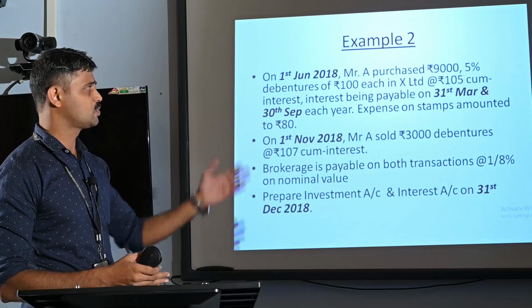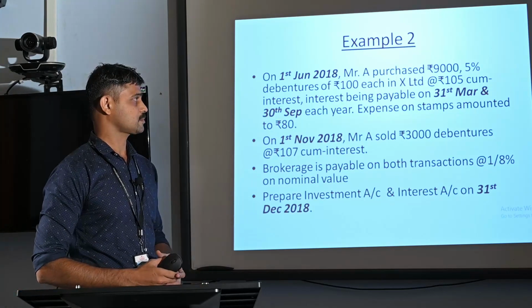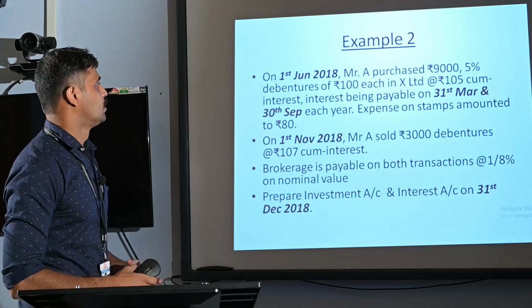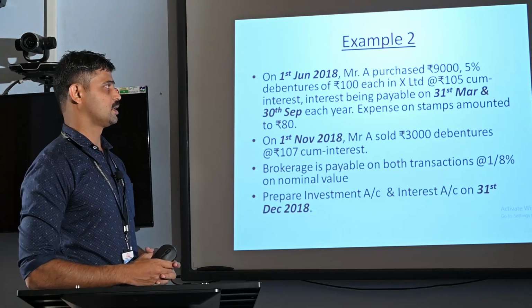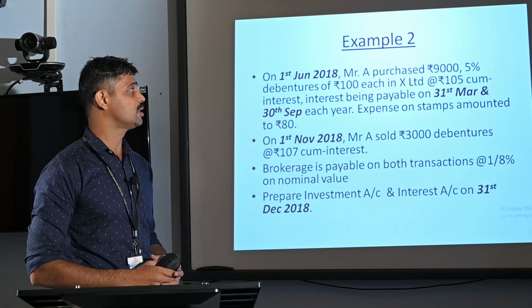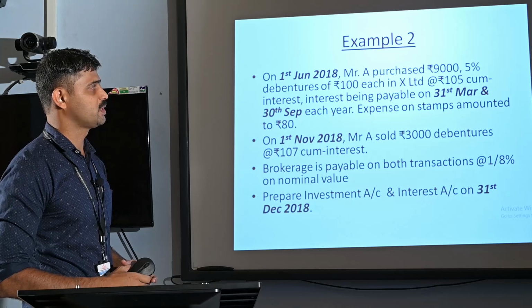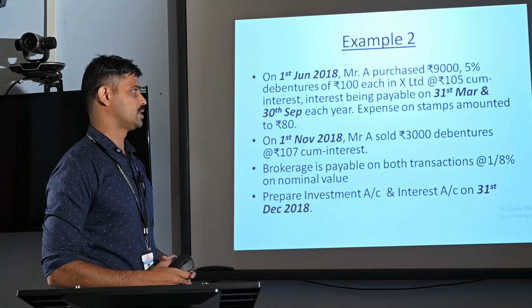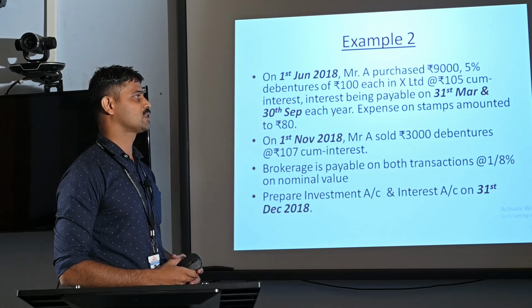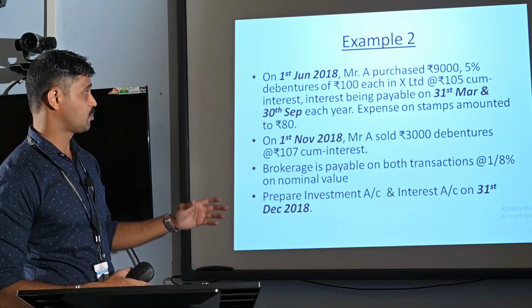Now we can check how to prepare investment account. The second example. Here in this scenario, on 1st June 2018, Mr. A purchased rupees 9,000 5% debentures of rupees 100 each in X Limited at rupees 105 cum interest. Interest being payable on 31st March and 30th September each year. These dates are very important.